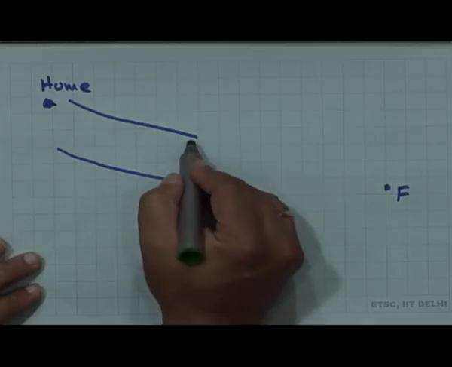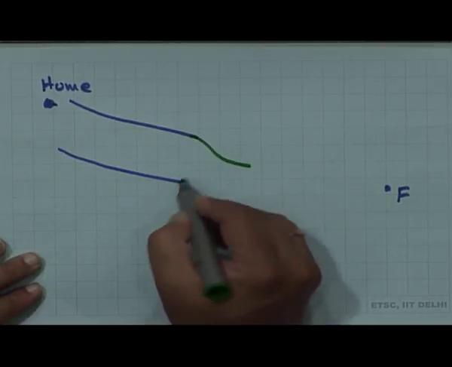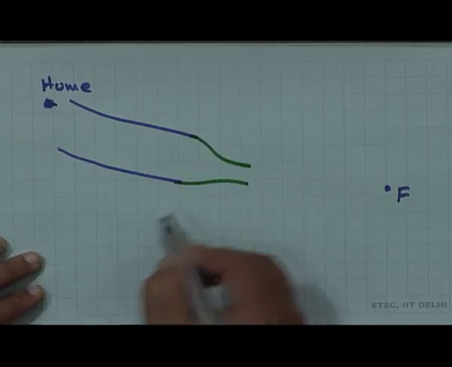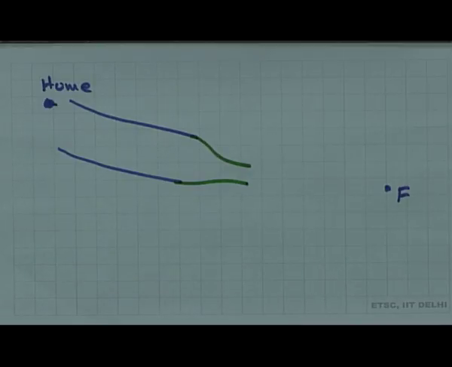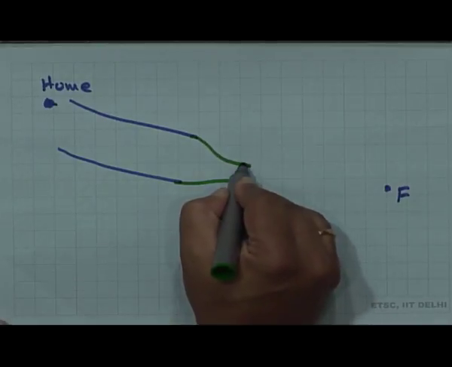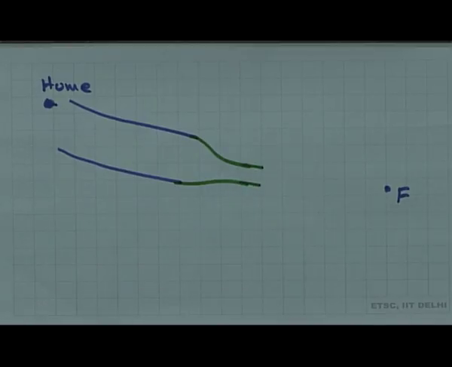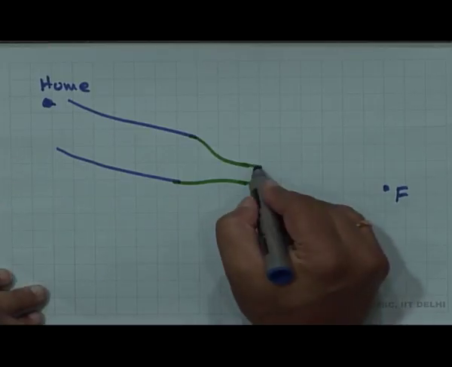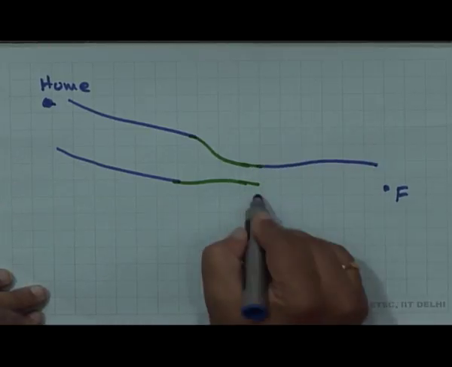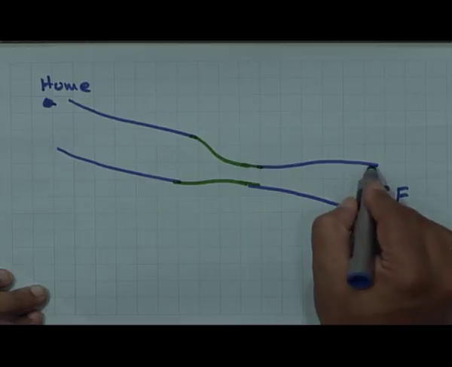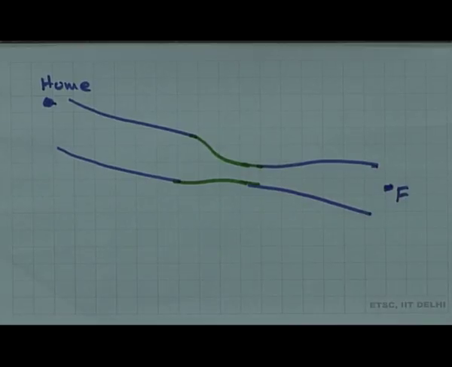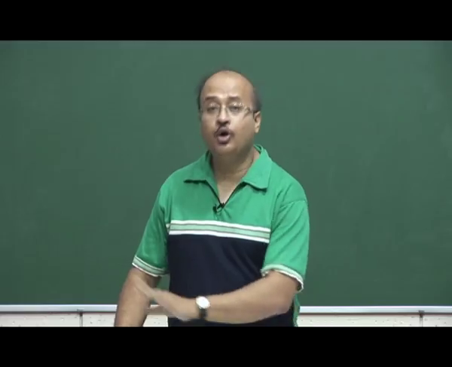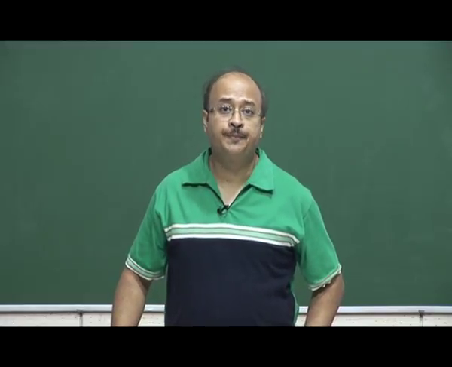Then in between, for some reason, the road becomes very narrow for a certain stretch, say 1 or 2 kilometers, and then again it widens up, and your friend's home is somewhere here, okay. So, just take this as a sample road trip you are taking from your home to your friend's house.